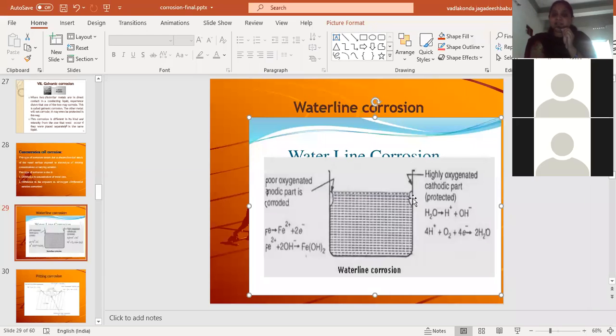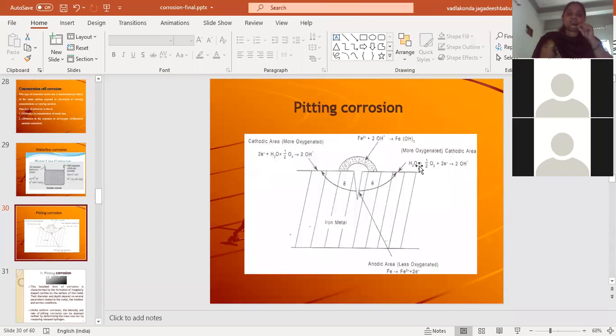One part of the metal, that is one part of the water tank, is exposed to high concentration of air, meaning it is highly oxygenated, and it will act as the cathodic part. Some part of the metal which is exposed to less concentration of air, that is the poorly oxygenated part, will act as the anodic part and will be corroded. Whereas the corrosion product is formed in between the cathode and anode. This is the example for differential aeration corrosion, known as waterline corrosion, which generally takes place in water tanks. The other type of corrosion is pitting corrosion.